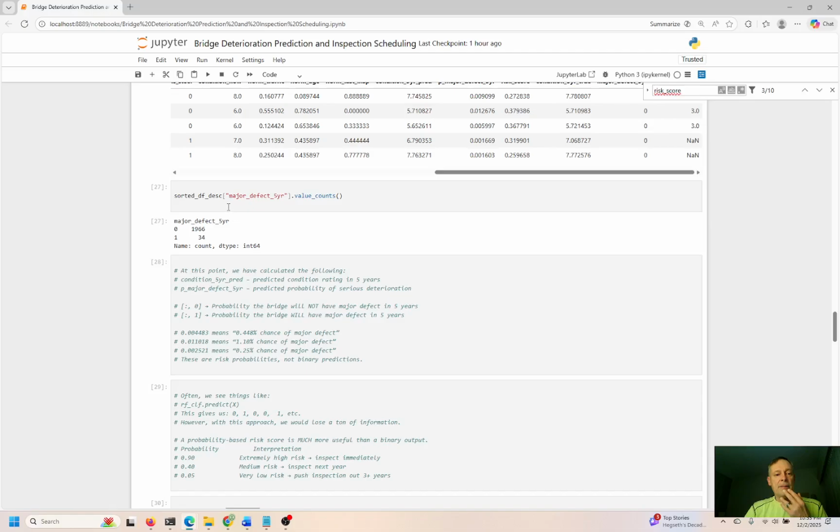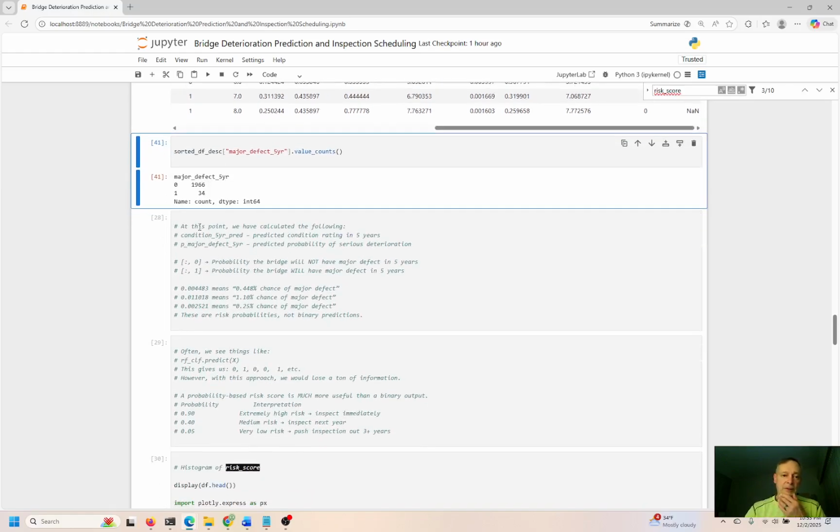So overall, major defects, 0 is nothing. Don't have to worry about it. 34 have a major defect in 5 years. So 34 of the 2000 bridges need high priority. These need our full undivided attention right here. Okay, so we've taken this out from 2000 bridges that we could just randomly inspect and say, wow, this one kind of looks good, that one kind of looks good. It's not that. It's really based on science. It's based on math. It's based on statistics. This needs our attention right now.